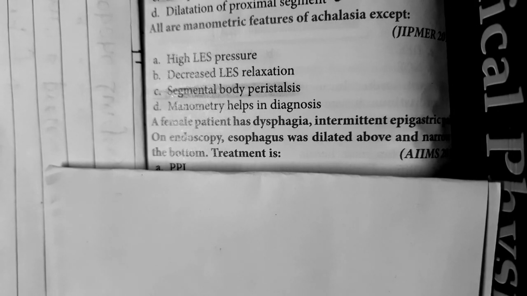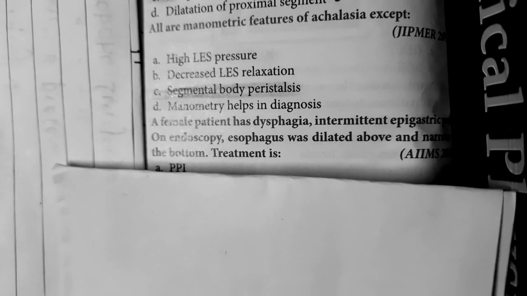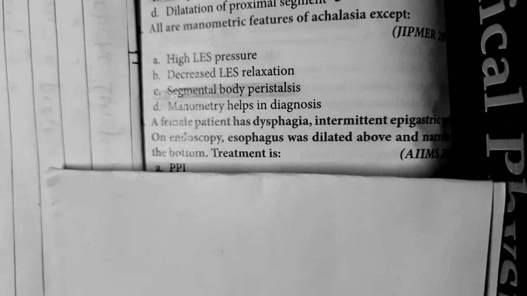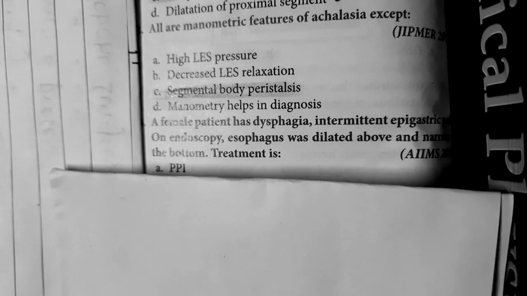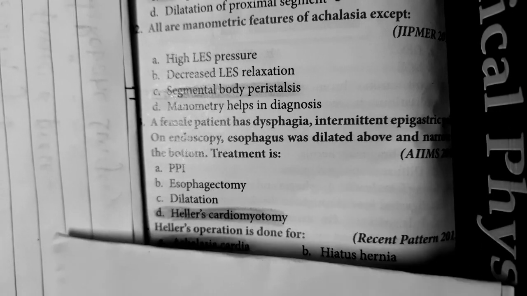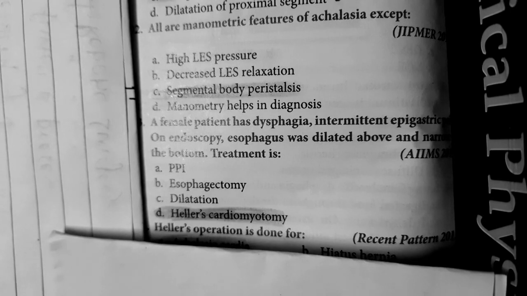These both can be anything, but in the endoscopy it is given that the esophagus above is dilated and below is narrow. So this is a clear picture of achalasia cardia. Treatment of achalasia cardia is Heller's myotomy. Modified Heller's cardiomyotomy can be done for achalasia cardia.